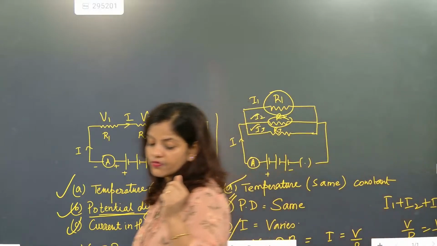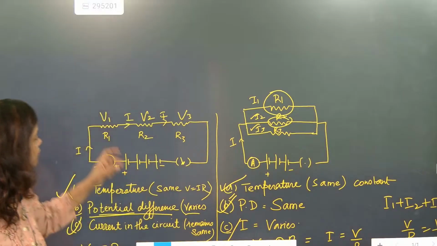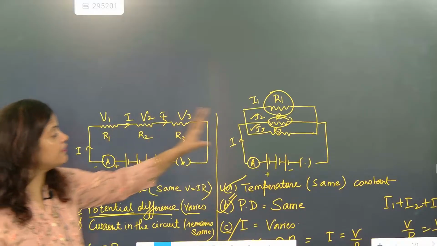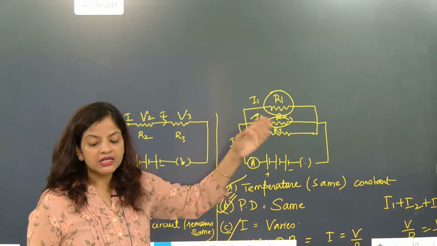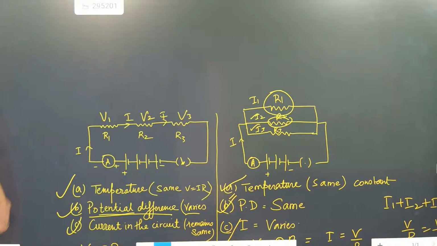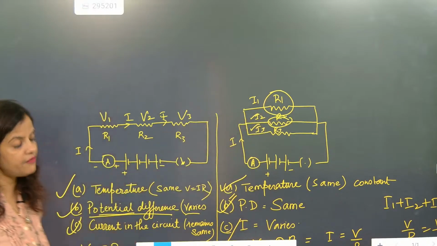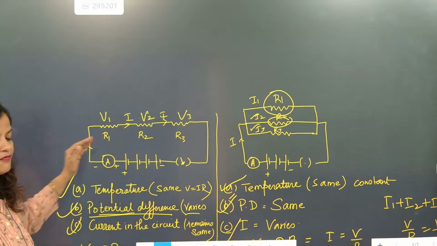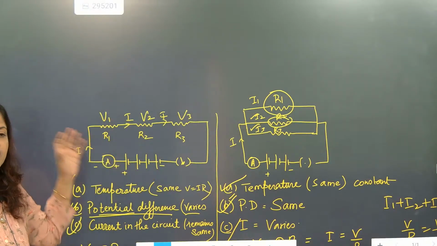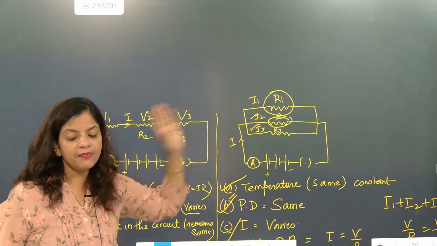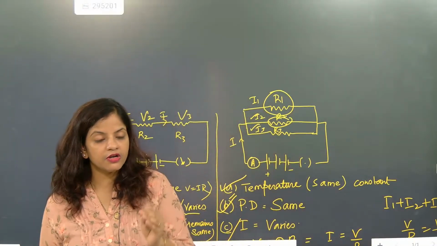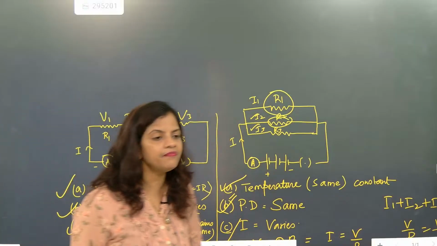The first answer we got was that if the series circuit breaks from anywhere, the entire circuit is open. If a parallel circuit breaks from anywhere, the alternative circuits will keep on working. If I connect a very large number of bulbs in series, the current flow will be the same, and because of that the bulbs will look very dim. But in parallel, no matter how many bulbs I connect, the bulbs will not be dim. They will glow with the same intensity.